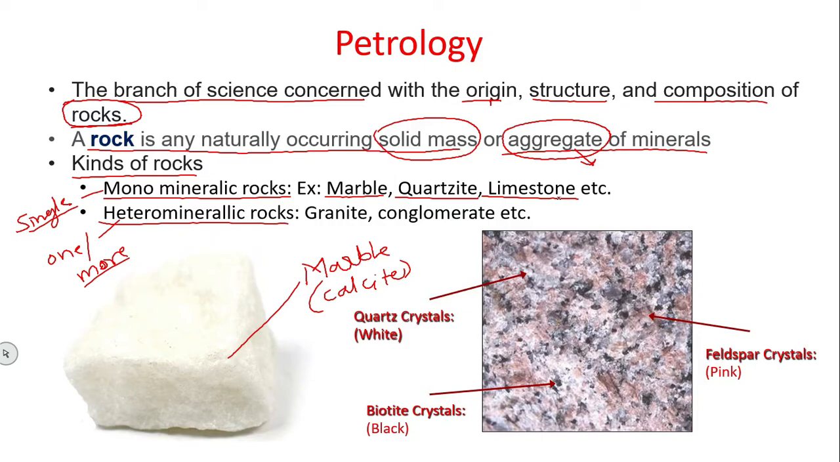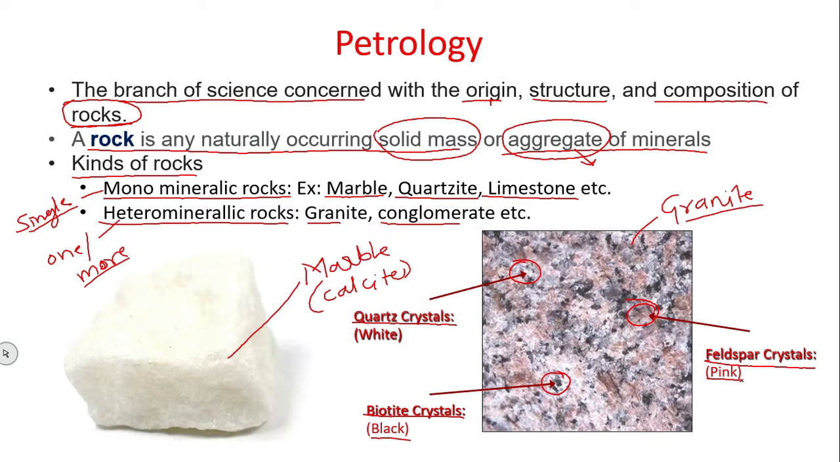Heteromineralic rock means it consists of more than one mineral, for example granite and conglomerate. Here you can see on the slide, this one is granite. It consists of white colored patches, those are quartz crystals. The black shiny crystals are called biotite. And the pink ones are feldspar crystals. So here you can see three types of minerals present in this particular rock, granite. Because of that, it is considered a heteromineralic rock.